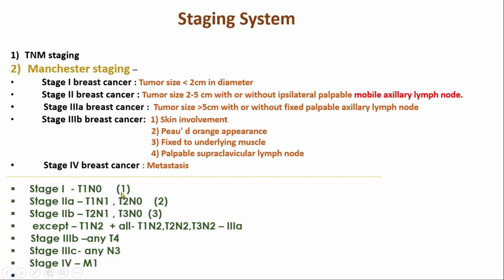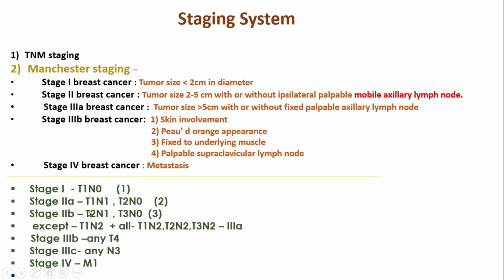Here is a trick from which we can easily derive the stage from TNM scaling. Look, when the summation of T and N is 1, like T1 N0, it will go for stage 1. When the summation of T and N staging is 2, it will go for stage 2A cancer.